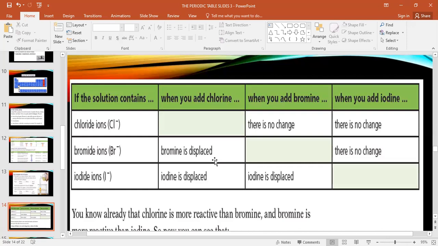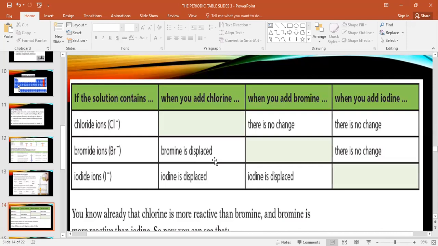So more reactive can change the place of less reactive, but less cannot more. The concept I am going to repeat again. If something is highly reactive, it can change the position of less reactive. Can something less reactive change the position of more reactive? No.